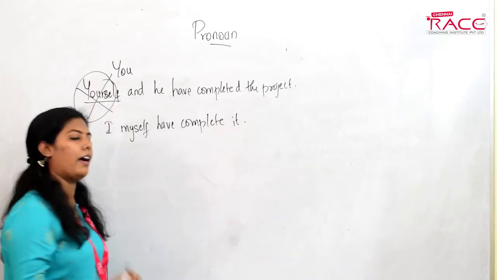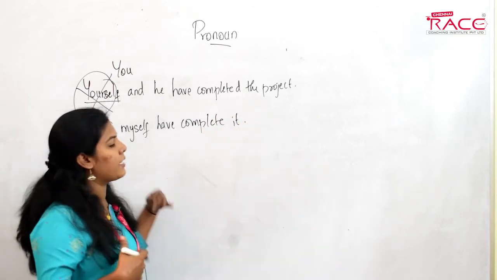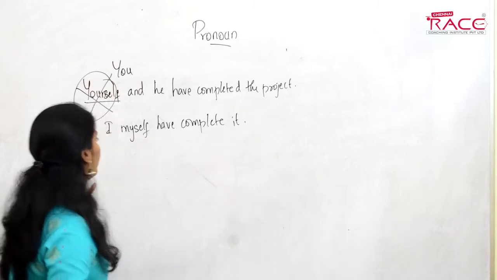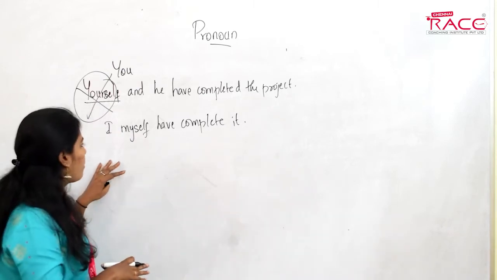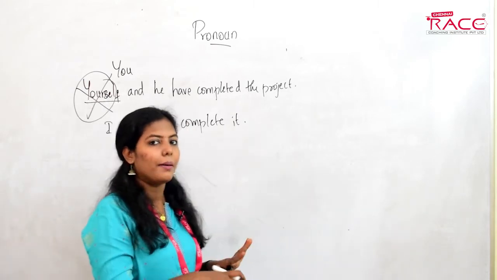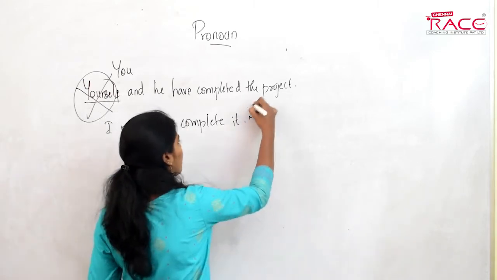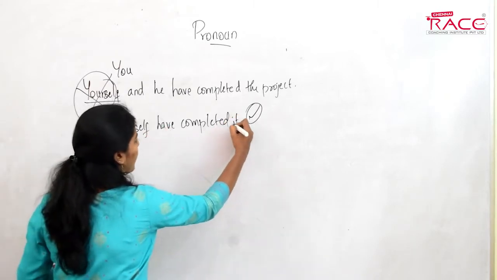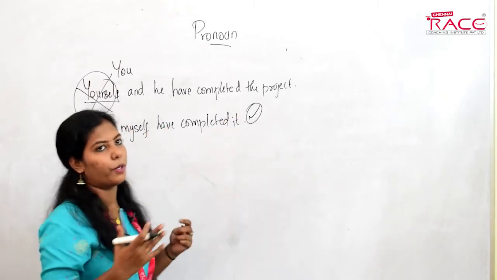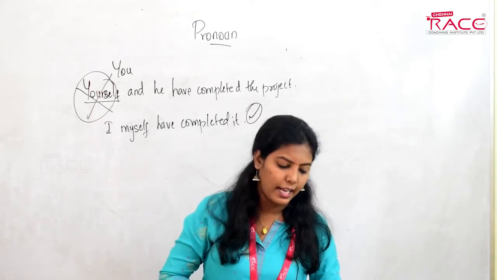I myself have completed it. When I say I myself have completed it, the sentence could seem like it has some error, but the sentence has no error. The sentence is right. It is no error. So I myself have completed it is the most appropriate one. This is the right answer.